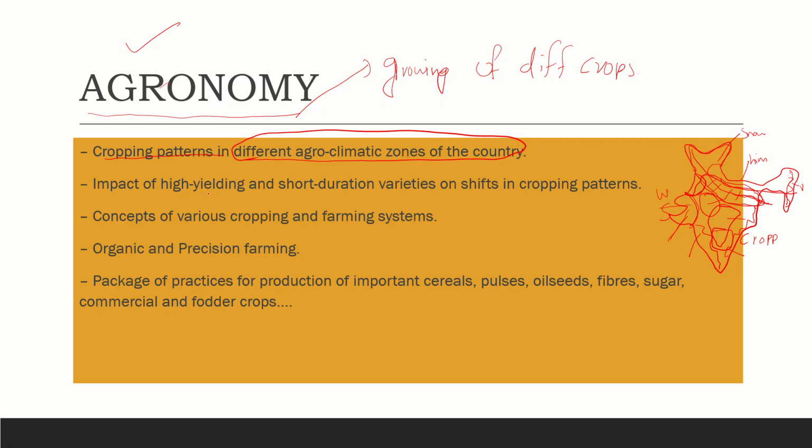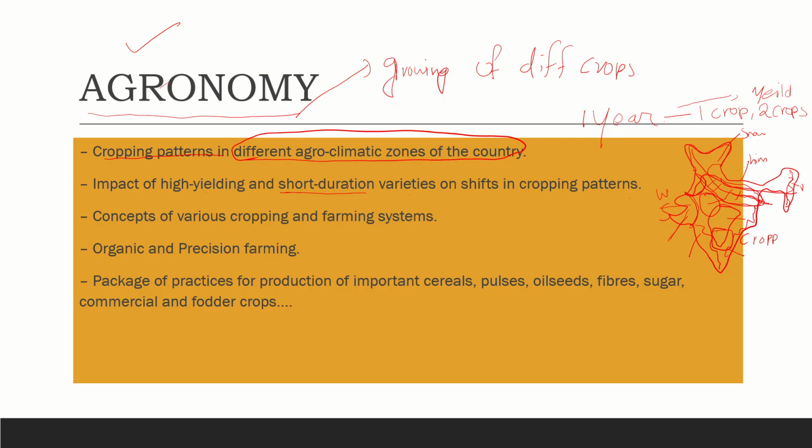And next, the impact of high yielding and short duration varieties on shifts in cropping patterns. Short duration varieties are very common. Before, we didn't have this kind of technology like hybrid seeds and short duration varieties, so in 1 year farmers usually grew one crop or most probably two crops, because it would take a long time to yield.